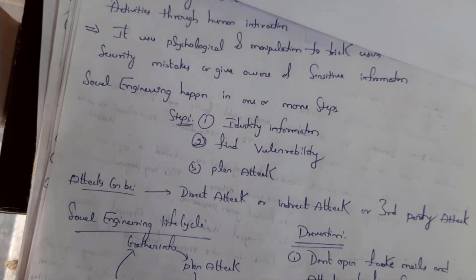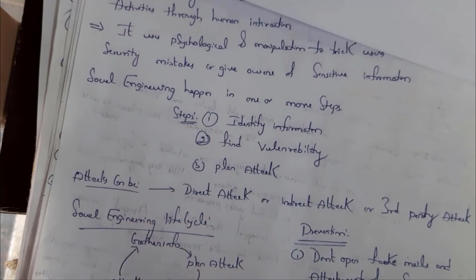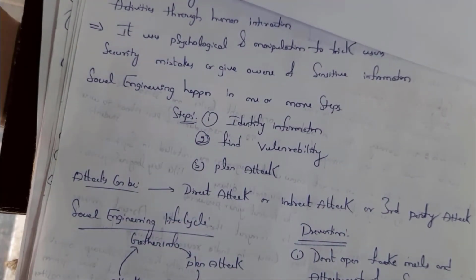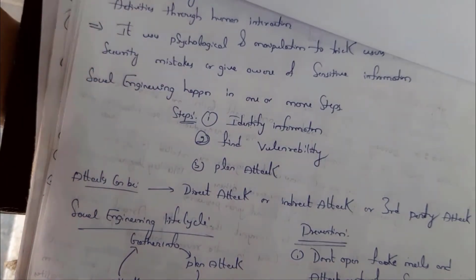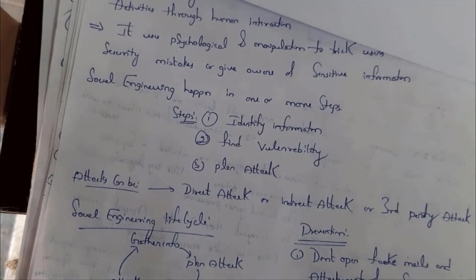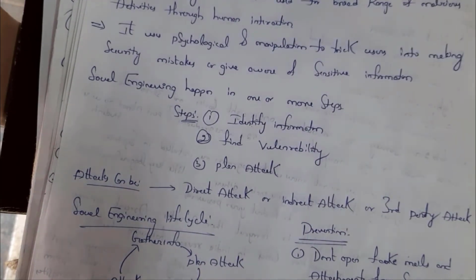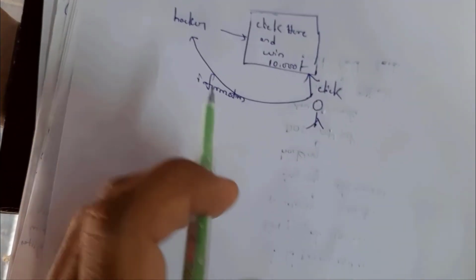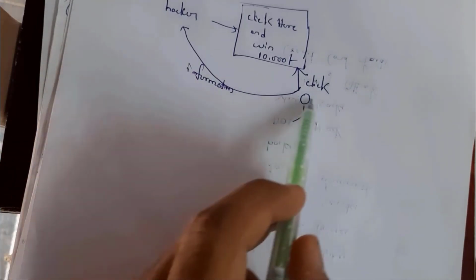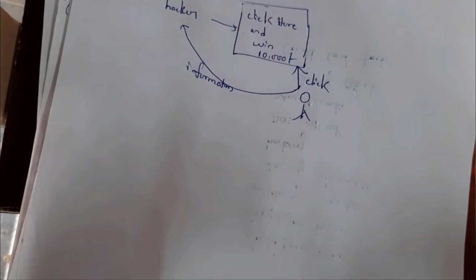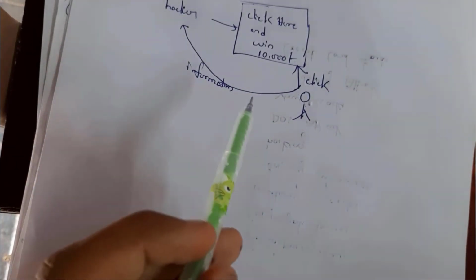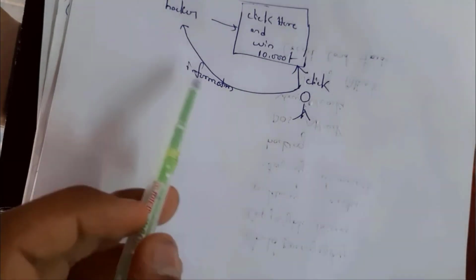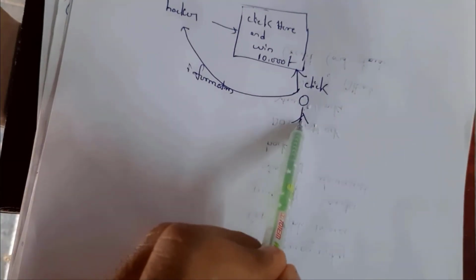See, there are 3 steps in social engineering. First one is identify information. Next one is find vulnerabilities. Vulnerabilities are nothing but weakness of the person. Find the weakness of the person and then plan the attack. See, as I said before, here the hacker identified his information, that is, this person is staying in some place, he is using a different kind of laptop, etc. And find his weakness.